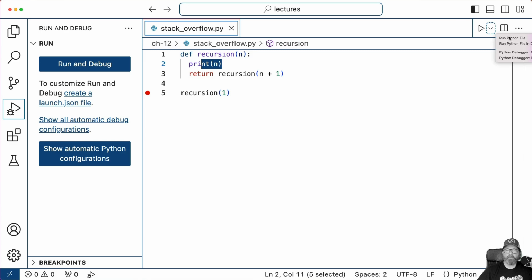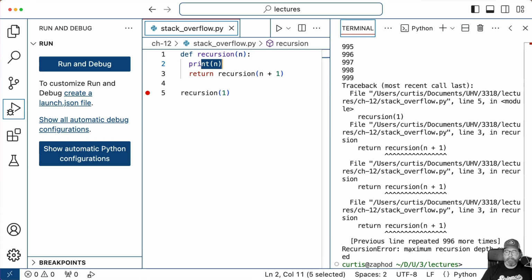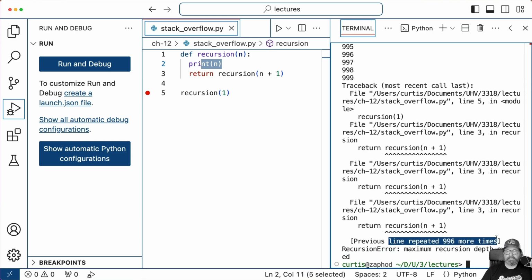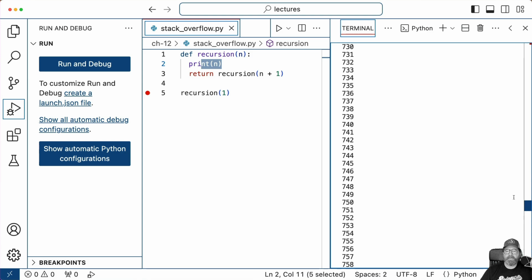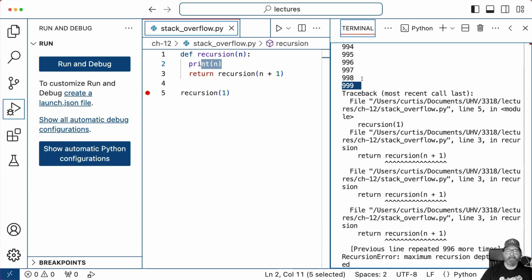So here we go. I'm going to run the Python file. Boom, look at that. Maximum recursion depth exceeded. Line repeated 996 more times. You can see right here, we got all the way from number 1 up to 999, and on that 1,000th call, Python died. Python's maximum call stack depth is 1,000.